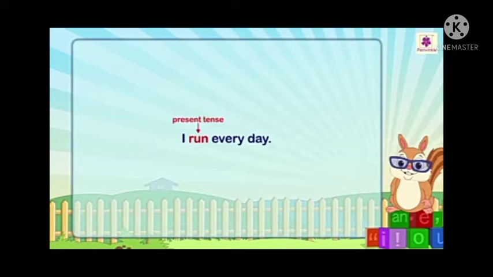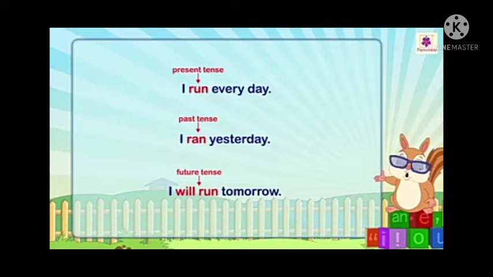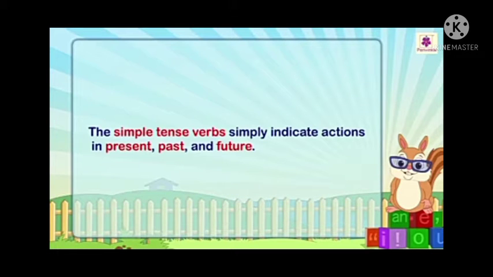Like for example, I run every day. So here run is present tense. I ran yesterday, past tense is ran, and I will run tomorrow. So future tense is will run. So the simple tense verbs simply indicate actions in present, past and future tenses.